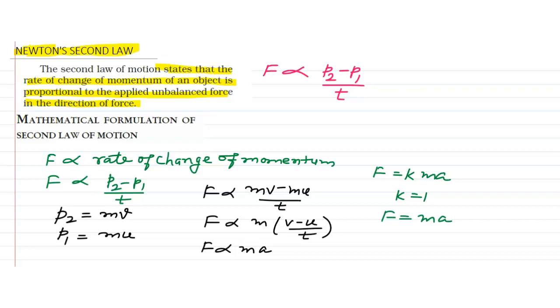So this is the final expression, that force is equal to mass into acceleration. Okay, so here you can see acceleration is equal to force upon mass, meaning acceleration is inversely proportional to the mass. Okay, so this is the mathematical formulation of the second law of motion. Okay, thank you.